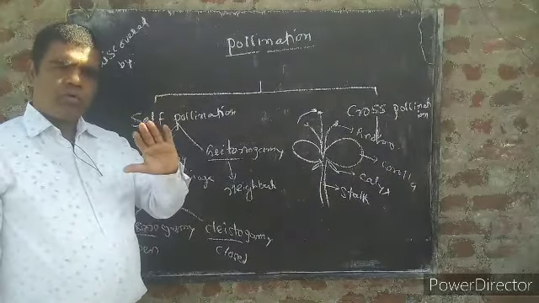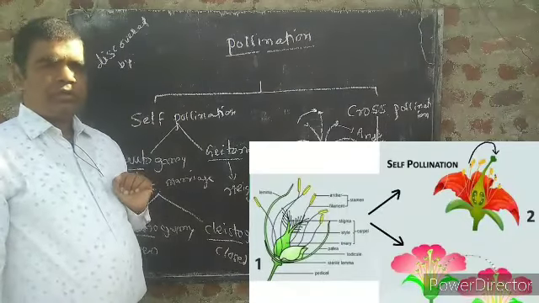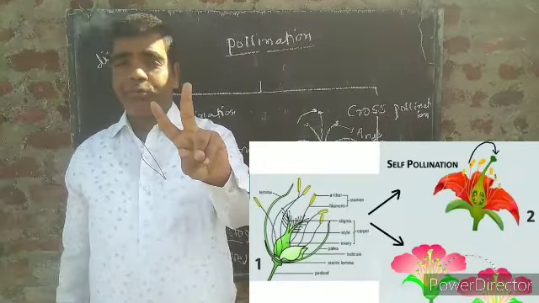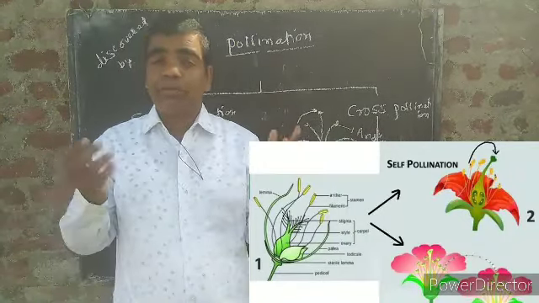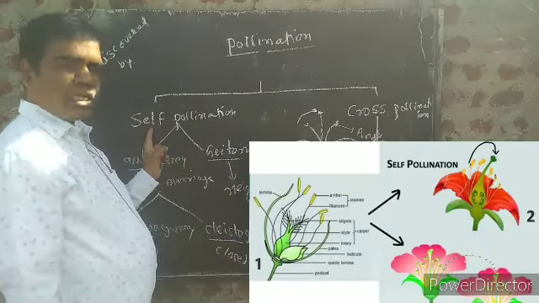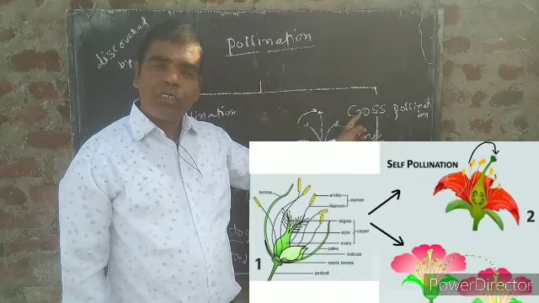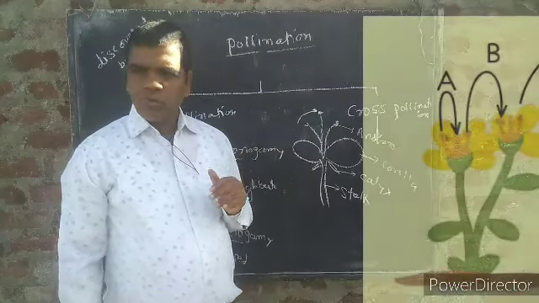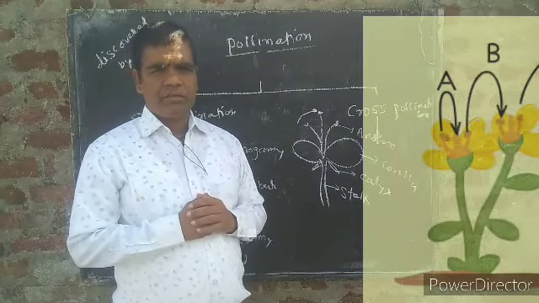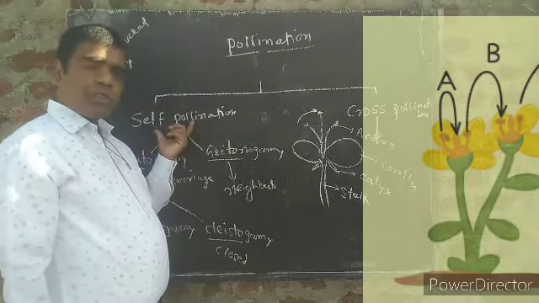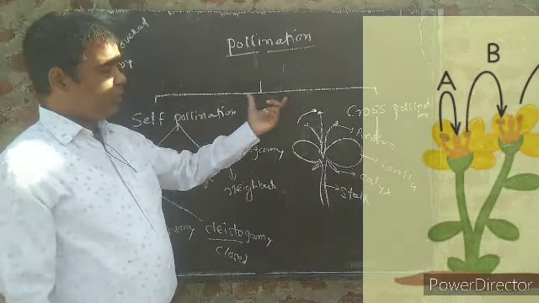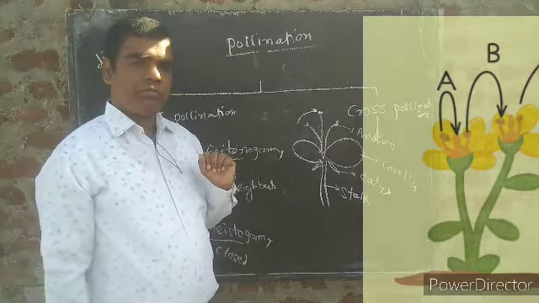When we study this pollination, there are two types of pollination. Which are the two types of pollination? Self-pollination and cross-pollination. Now the question arises in the mind, what is meant by self-pollination and what is meant by cross-pollination?